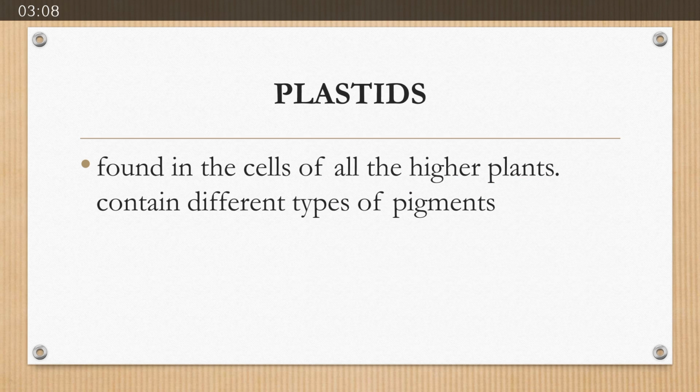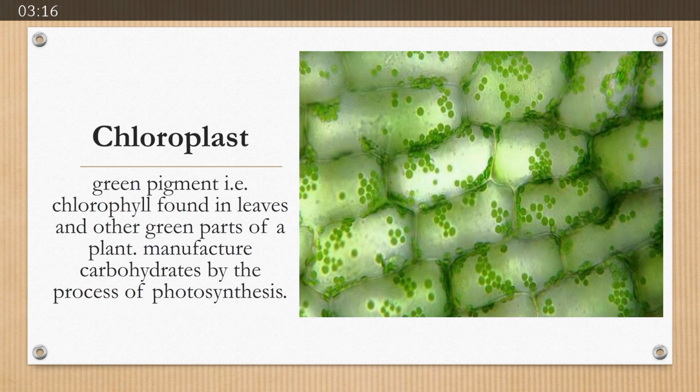The next cytoplasmic organelle is plastid, which is only present in plants, and depending upon the type of pigment, plastid can be of three types. Number one is chloroplast. The name suggests it has chlorophyll in it, which is a green substance found in leaves and other green parts of the plant. It produces carbohydrates, meaning the food of the plant, by the process known as photosynthesis.